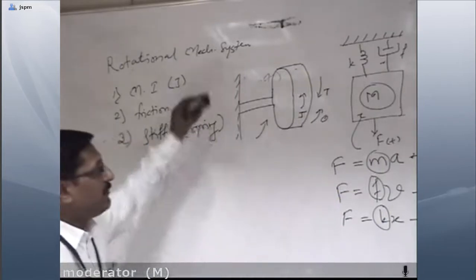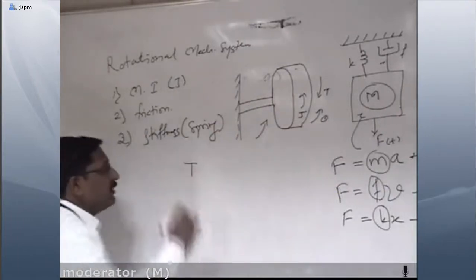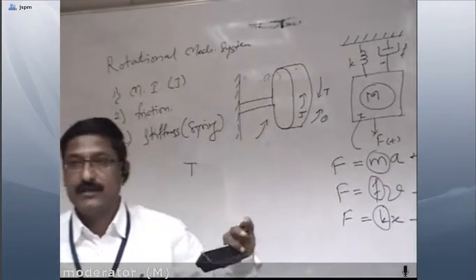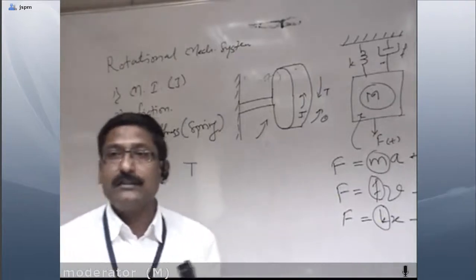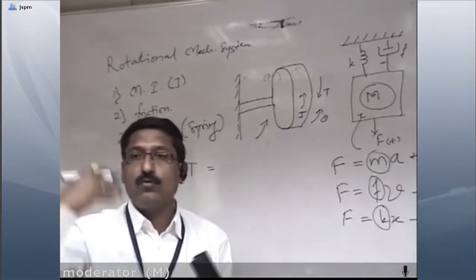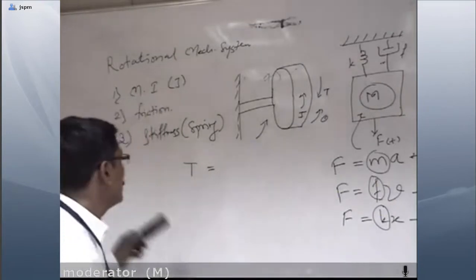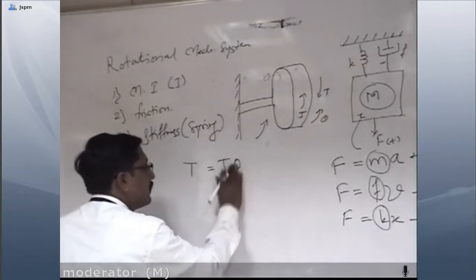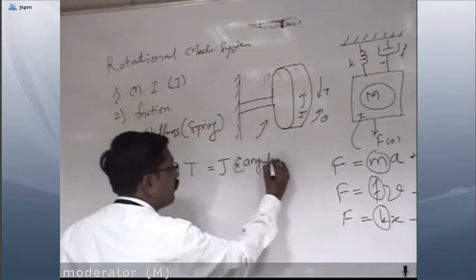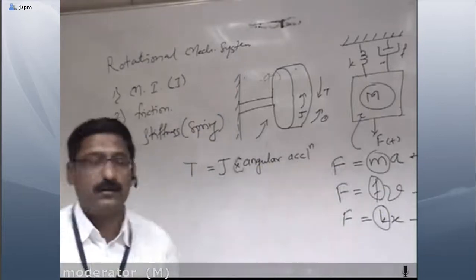So here whenever I am applying the torque T, that is the applied force, torque. So torque T, whenever we are applying with this pulley, at that time, similar to mass, here moment of inertia is there. As we apply the torque, whatever moment of inertia is produced is directly proportional to the angular acceleration of the system. So T is equal to J into angular acceleration. We'll see later what notation we have to use.